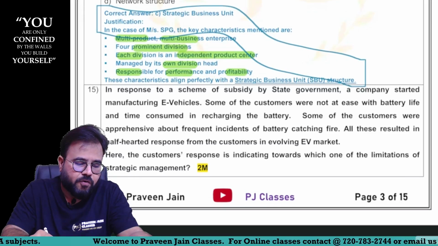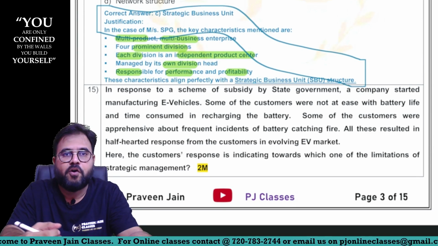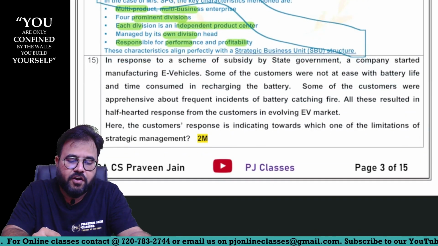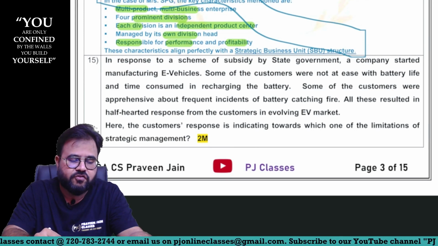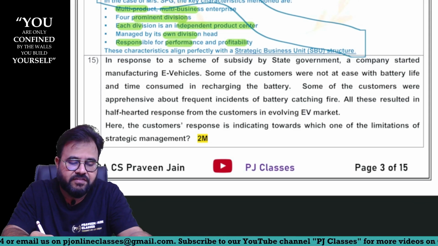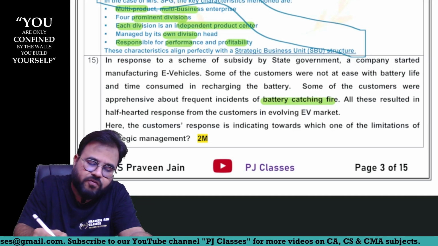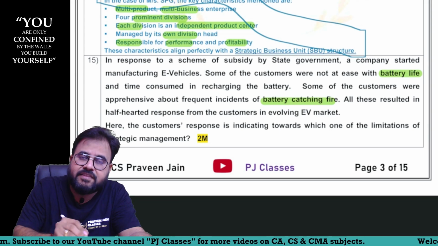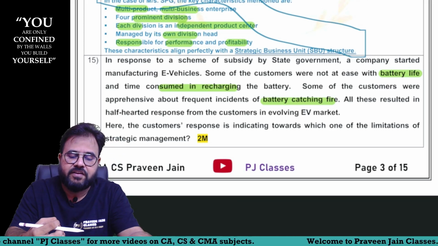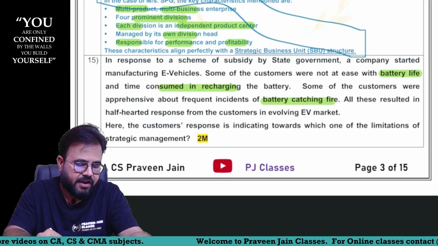15th MCQ. In response to a scheme of subsidy by a state government, the company started manufacturing e-vehicles. So because the government was giving subsidies, the company started manufacturing e-vehicles. Some of the customers were not at ease with the battery life and the time consumed in recharging the battery, sir. Some of the customers were apprehensive about the frequent incidents of batteries catching fire. So the company entered the EV business, but most of the customers are having a problem. Shortened battery life, recharging time, and the battery catching fire. All this has resulted in a half-hearted response from the customers in the evolving EV market, sir.